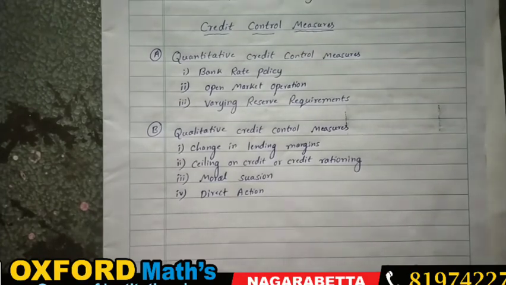And the second one is ceiling on credit, or credit rationing. It means, as I told you, every rate of interest is not fixed by the commercial bank; it is fixed by the RBI itself.